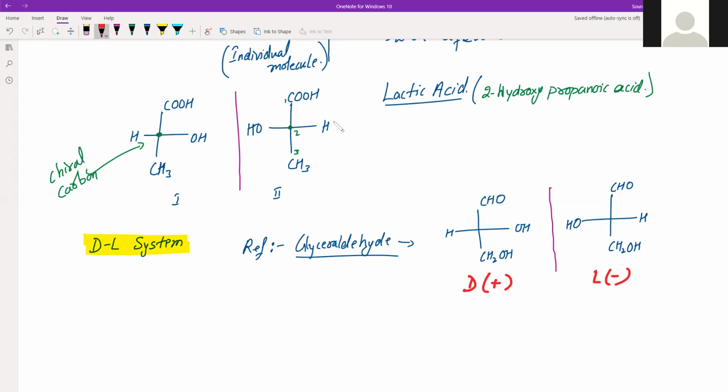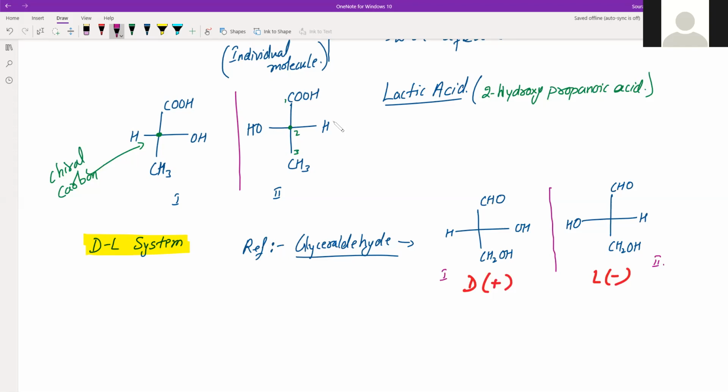So this was decided. The plus enantiomer was given the symbol D and was assigned the configuration which we are seeing here, right? The first configuration. And the second configuration was assigned symbol L or negative sign.